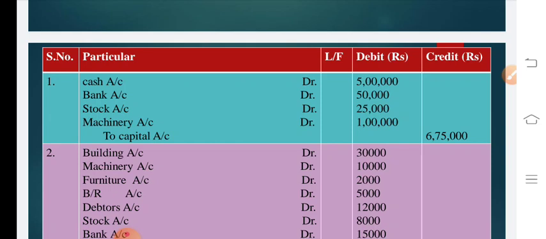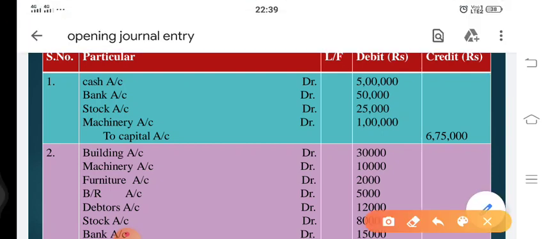Stock could also have been written in the name of inventory. Machinery is coming into the business. This is also being debited. Now you can see here all these assets are coming into the business by the businessman. So any asset brought into business by the businessman is called capital.